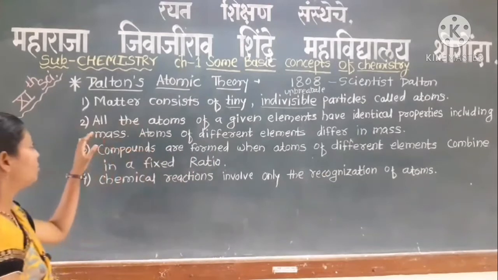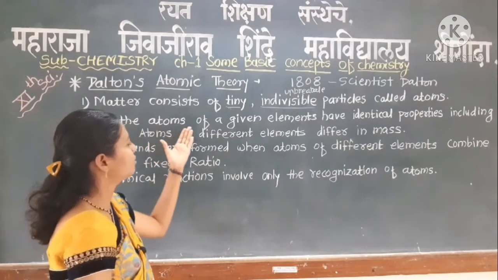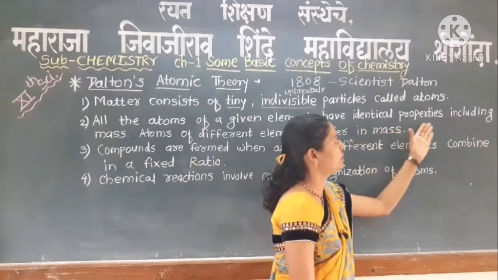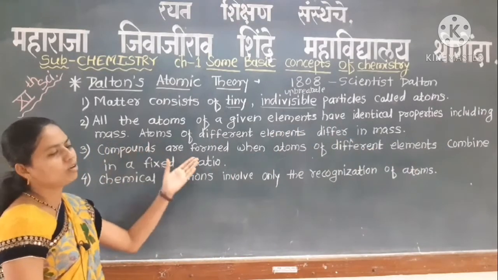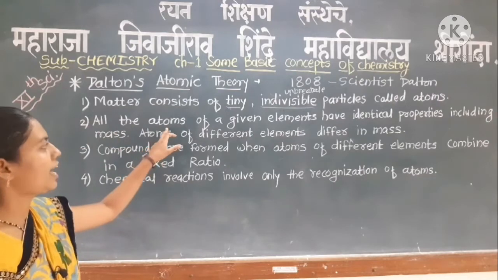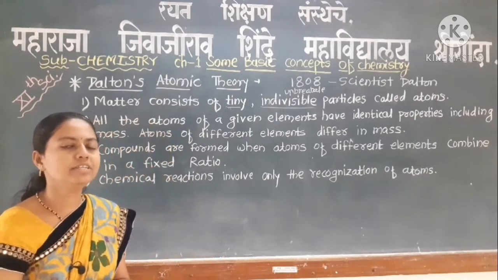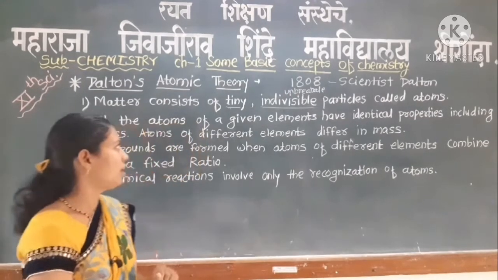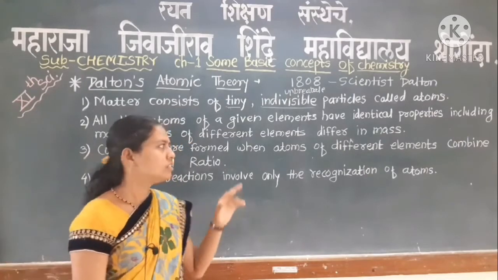The second postulate is that all the atoms of a given element have identical properties including mass. Atoms of different elements differ in mass. That means atoms combine to form the elements, and these elements have identical properties of those atoms.